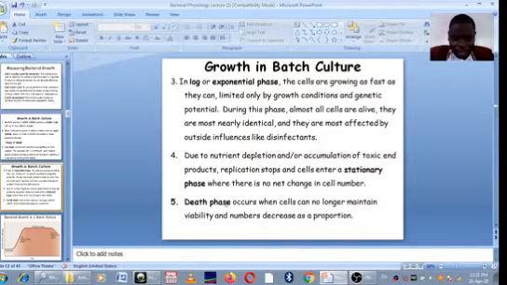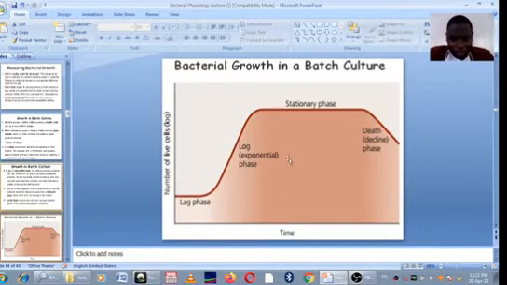Then the death phase, the last one. In this phase, there is total depletion of nutrients, and the cells can no longer maintain viability, and the numbers begin to decrease in proportion. So they begin to die at a constant rate, continually, because of the increase in waste products and also the depletion of nutrients. Just in order for us to appreciate this, maybe let's look at the curve.